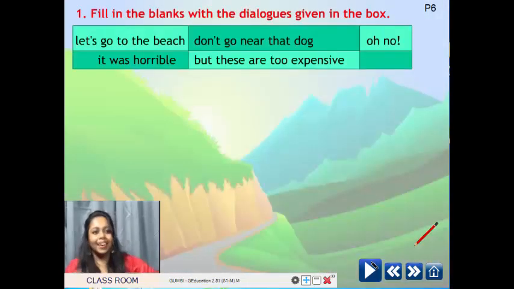So next we have a few exercises. Fill in the blanks with the dialogues given in the box. So here in the box, I have given you a few dialogues. Now I will give you some situations, some conversations, and there will be blanks in the conversation, and you will have to fill that blank with the options in the box suitable to the situation.